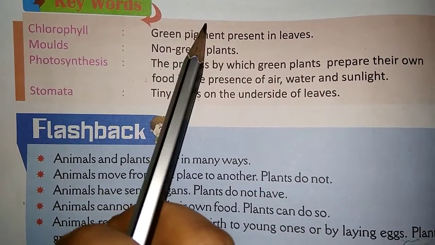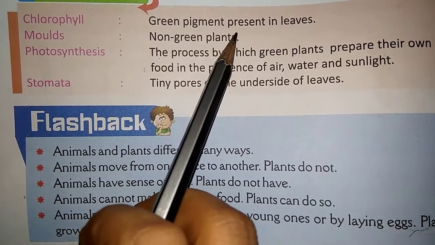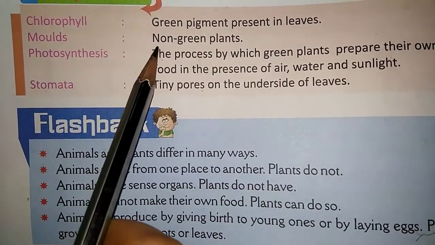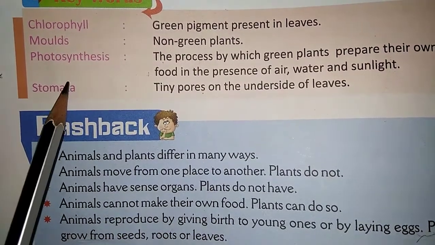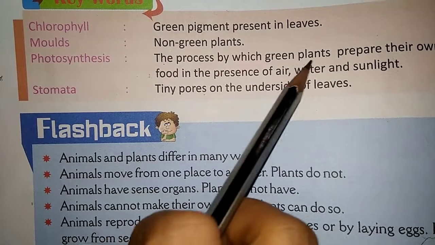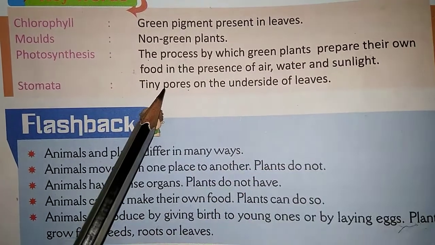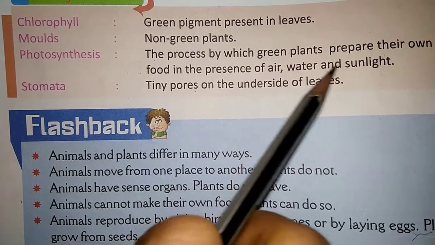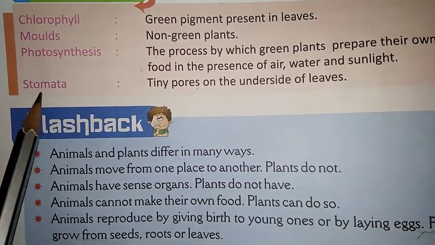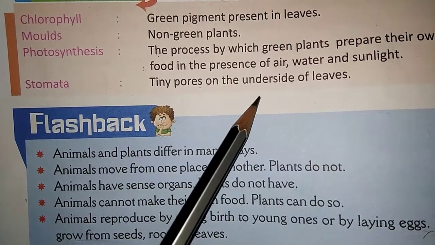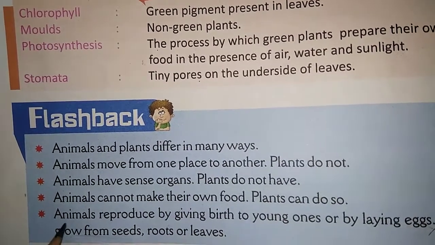Chlorophyll: green pigment present in leaves, molds, non-green plants. Photosynthesis: the process by which green plants prepare their own food in the presence of air, water and sunlight. Stomata: tiny pores on the underside of leaves.